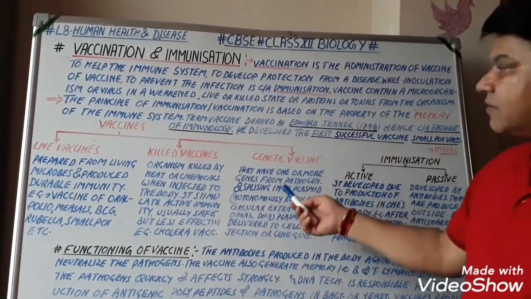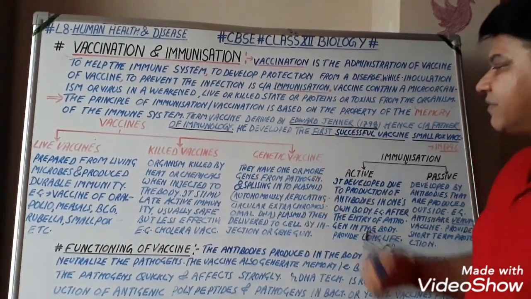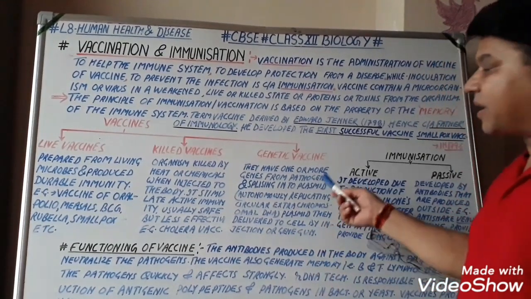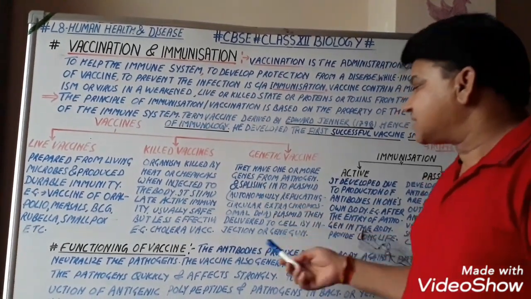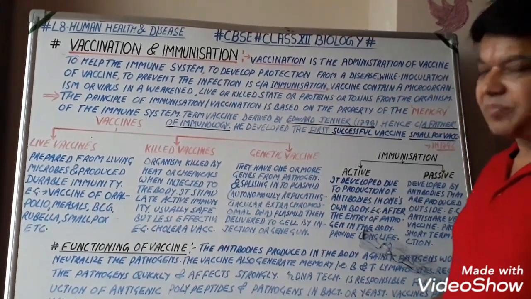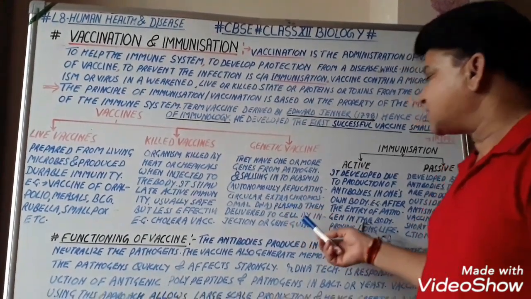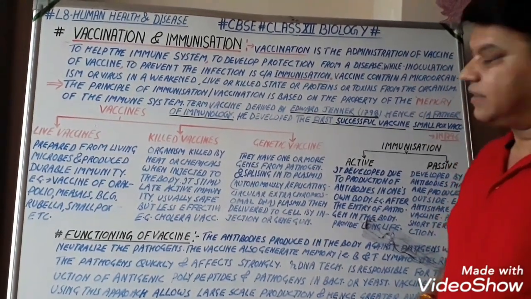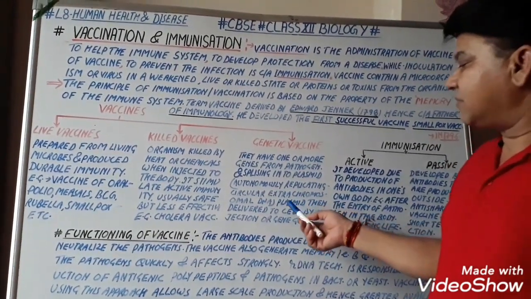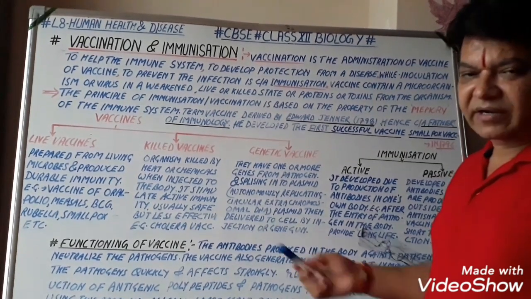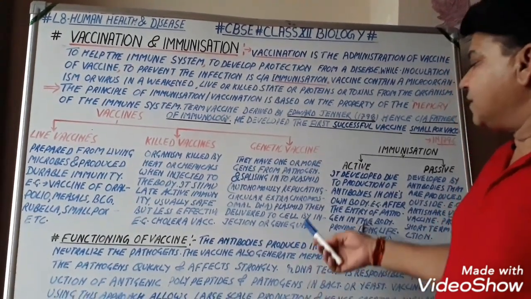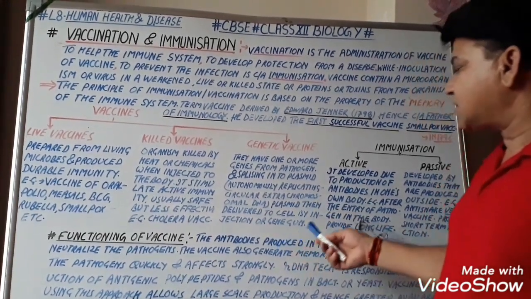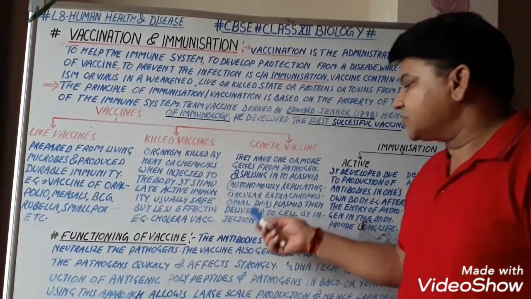Now, the third kind of vaccine is the genetic vaccine. They have 1 or more genes from the pathogen, spliced into a plasmid. A plasmid is an autonomously replicating circular extra-chromosomal DNA. We will study this in detail later in Lesson 11-12, Biotechnology. The plasmid is then delivered to the cell by injection or gene gun.